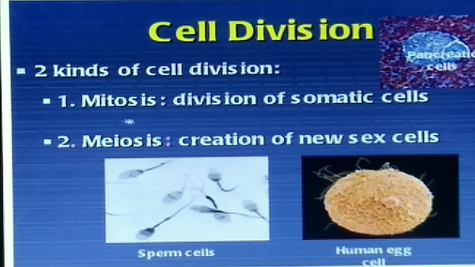Now the next type of cell division we have is meiosis. This is the cell division which helps in creating the gametes. For example, the sperm cell you can see here is released by the testis. Similarly, here you can see the human egg cell, or we can say the ovum. This is released from the ovary, which is a gonad. I hope I am clear to each one of you. In your syllabus we have just the concept, so we need not go into detail.